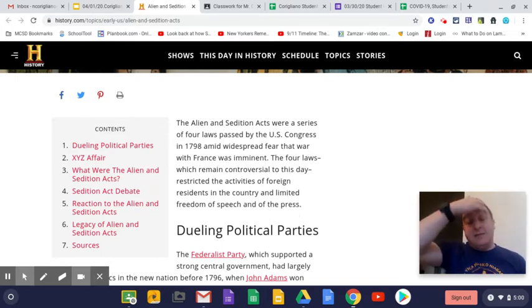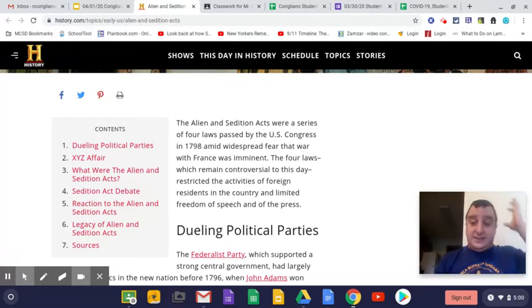So that was the idea, and those laws are really going to test the strength of the Constitution and the strength of the Bill of Rights, and how willing the government was to uphold those rights and to really protect those rights for the people. So we're going to take a look at this and talk a little bit more in depth about this, but that is really going to test the Constitution and test the resolve of men like John Adams and Thomas Jefferson and Alexander Hamilton, who had a hand in creating the Constitution in the first place. So that takes care of question number 2.